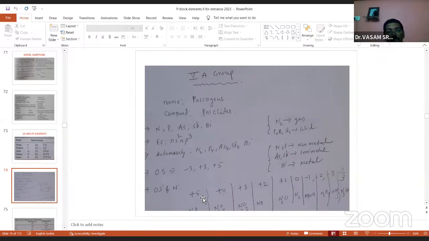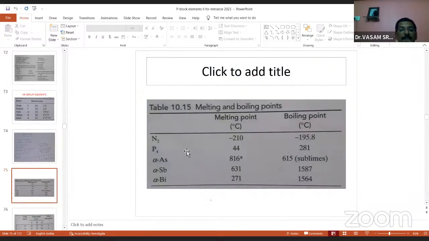Come to the oxidation states of nitrogen. Nitrogen exhibits multiple oxidation states: +5, +4, +3, +2, +1, 0, -1, up to -1/3 and -3. For example, ammonia is -3. This is hydrazoic acid, -1/3; hydrazine, -2; hydroxylamine, -1. Any molecule, elemental, is always 0, and nitrous oxide is like this. So +5 to -3, these are the nitrogen variable oxidation states.